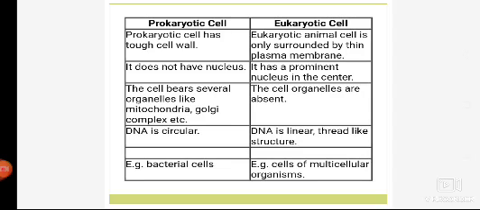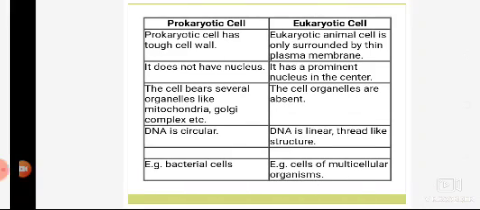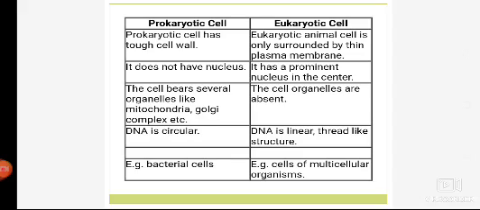The example of prokaryotic cell is the bacterial cells. On the other hand, the cells of almost all multicellular organisms are eukaryotic. So, if we talk about the multicellular organisms, they have eukaryotic cells. On the other hand, the unicellular organisms like amoeba have one cell, and that one cell is of prokaryotic type. That means its nucleus is not well defined. So hope it's clear.